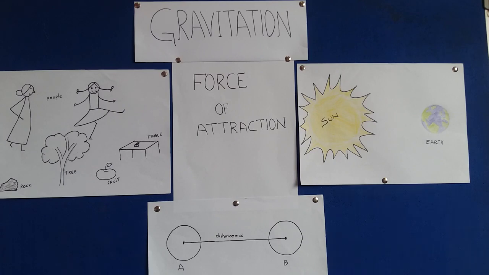According to the studies done by great scientists, philosophers and mathematicians like Aristotle, Brahmagupta, Newton and many others, there exists a force of attraction between any two objects in the universe, and the force is called gravitation. The objects could be anything. It could be two stones lying on the ground, between you and me if we are closer, between a desk and a book, between the stars, between the sun and the planets.